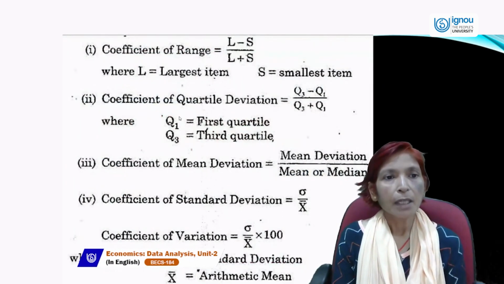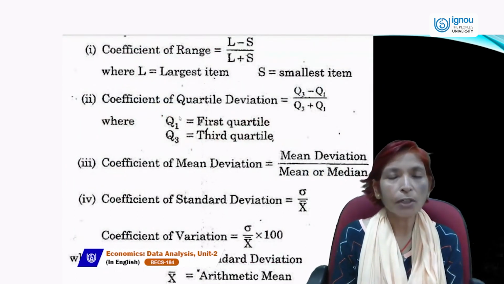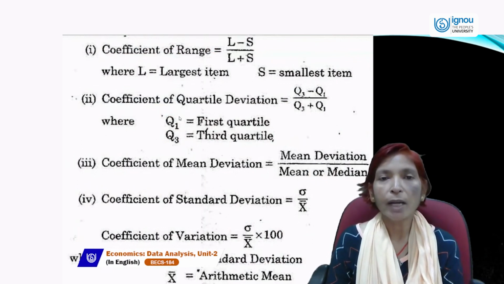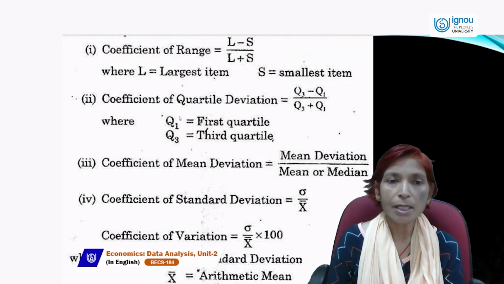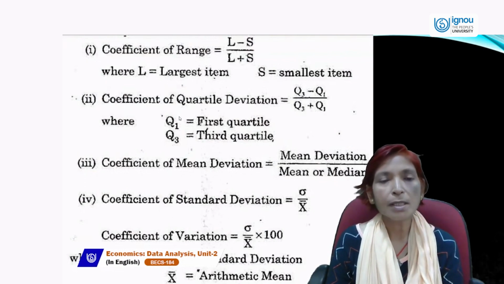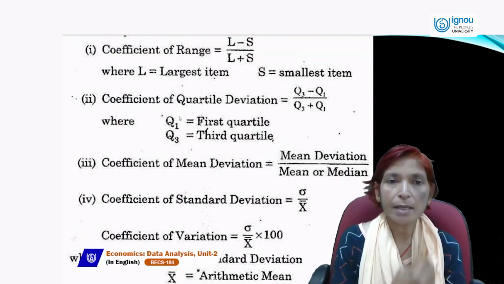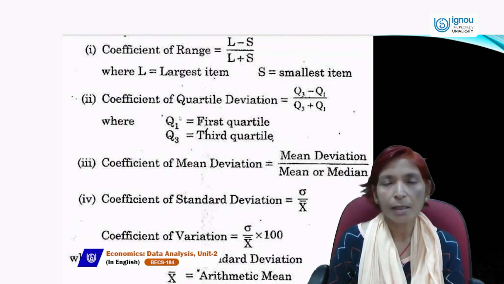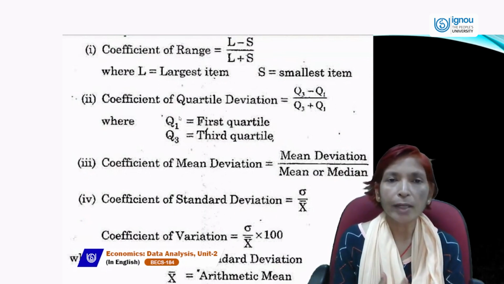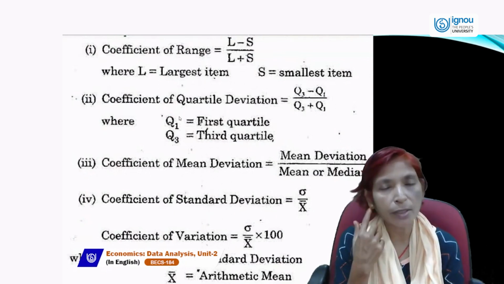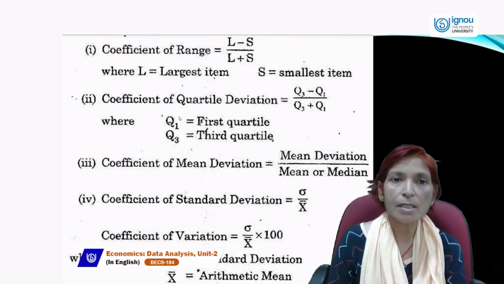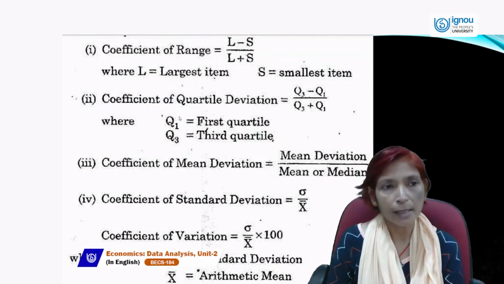For example, if we want to calculate the coefficient of range, then we will use this formula: L minus S upon L plus S. L is largest minus smallest upon largest plus smallest. L is the largest item and S is the smallest item. A very simple formula we can use for calculating the coefficient of range, because range is L minus S only. And the coefficient of range is L minus S upon L plus S.